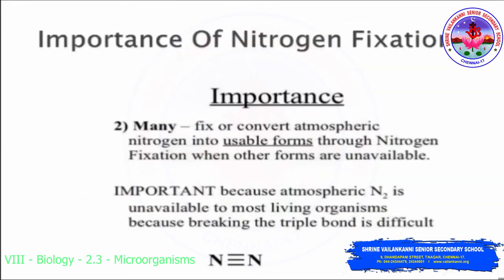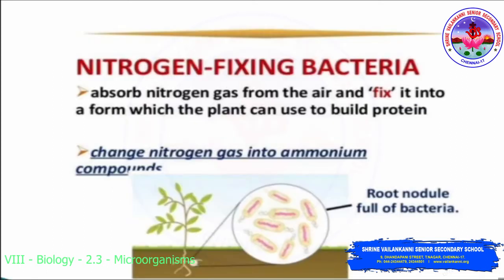Importance of nitrogen fixation: fix or convert atmospheric nitrogen into a usable form through nitrogen fixation when other forms are unavailable. It is important because atmospheric nitrogen is unavailable to most living organisms, since breaking the triple bond is difficult. So we need nitrogen fixing bacteria to absorb nitrogen gas from the air and fix it into a form which the plant can use to build protein. So they change nitrogen gas into ammonium compounds.